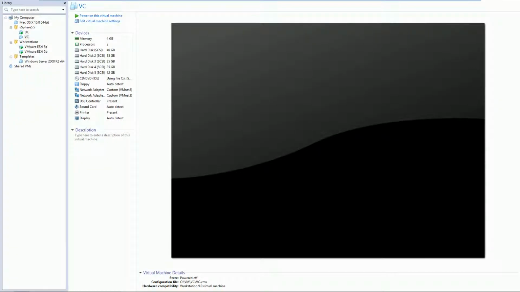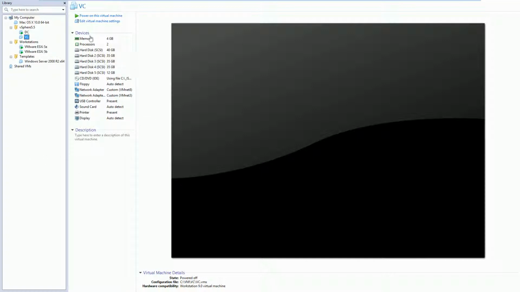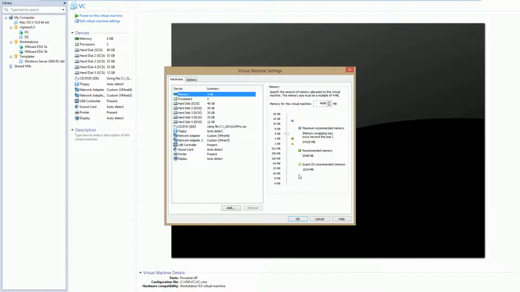Lab 25, Storage DRS or SDRS. A big part of this is automated load balancing across data stores and data clusters, thus allowing us to load balance storage by I/O. I actually have my DC and my ESXi hosts open, and I have my vCenter turned off. We're going to be adding an additional LUN, or an additional hard drive, for additional storage.